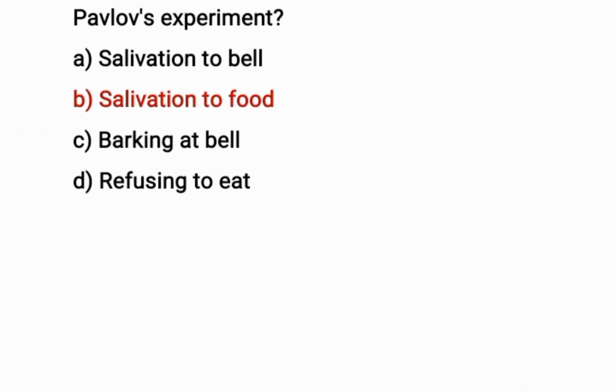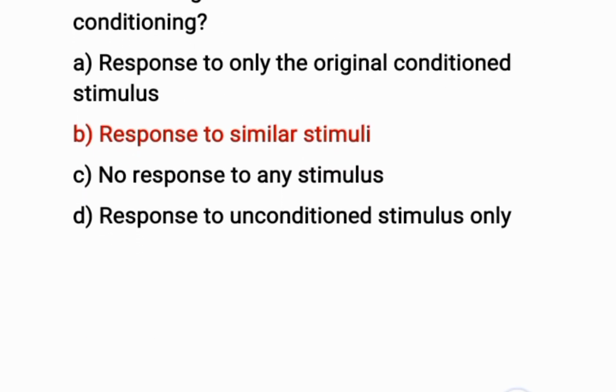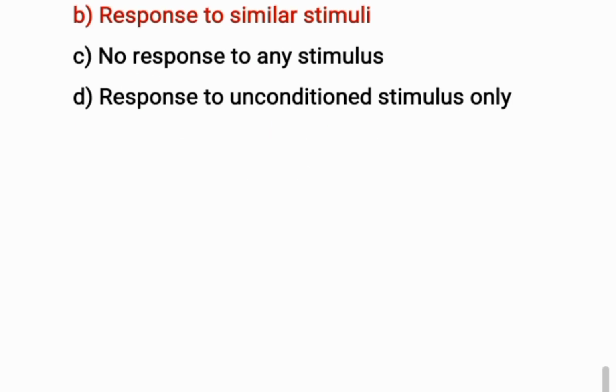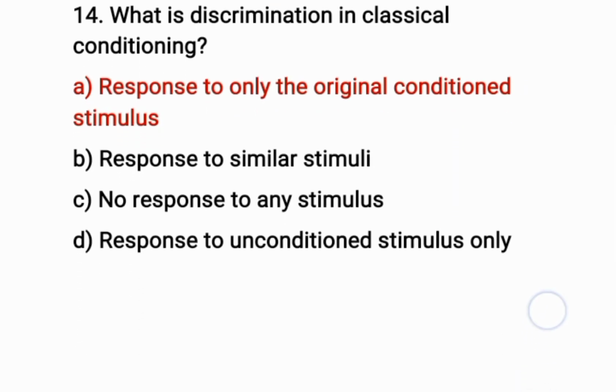Okay, question number 12. What is the unconditioned response in Pavlov experiment? The correct option is B. Salivation to food is the unconditioned response in Pavlov experiments. Okay, question number 13. What is generalization in classical conditioning? The correct option is B. Response to similar stimuli.